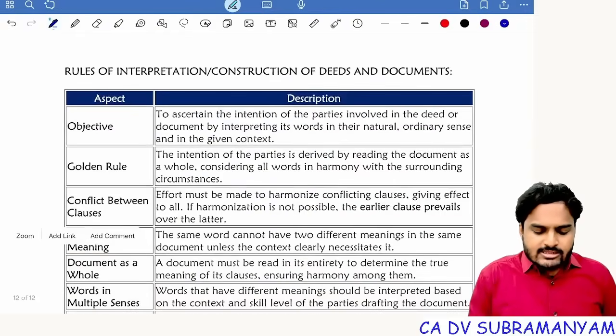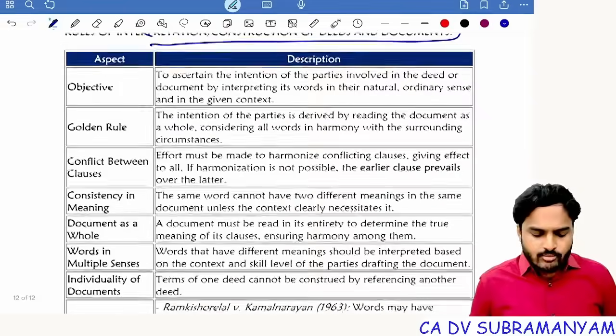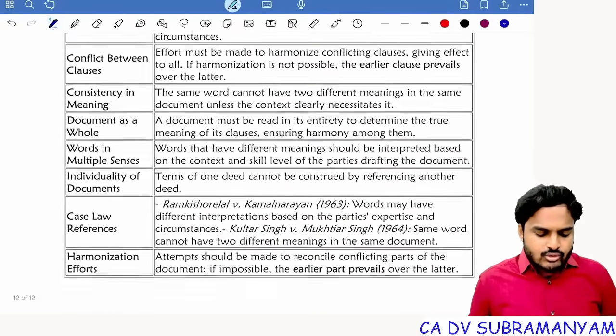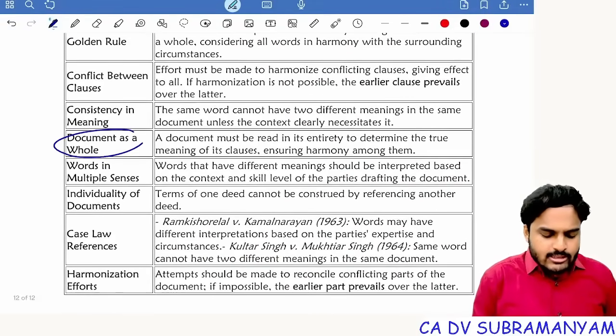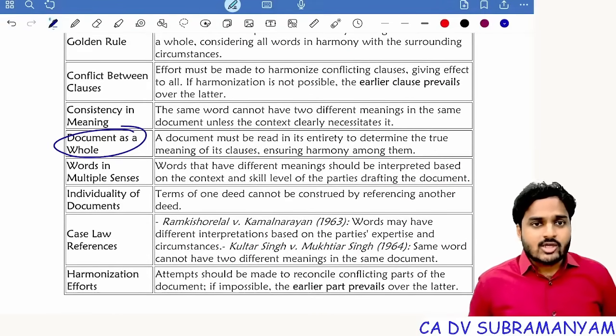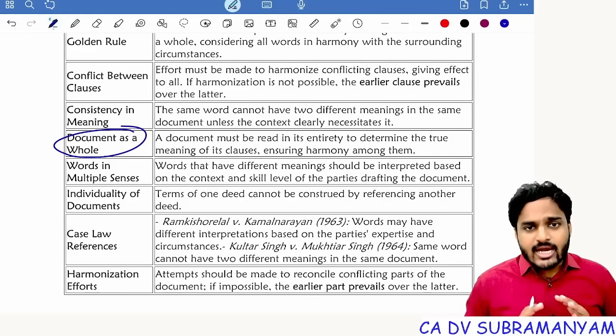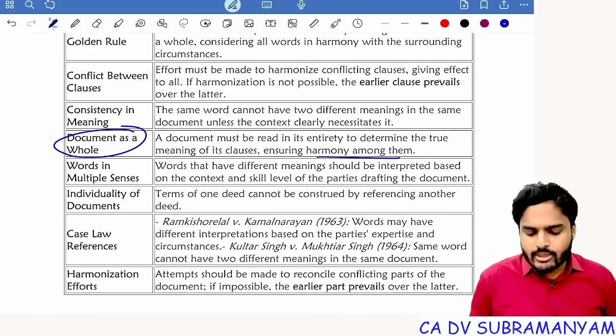And the last one is interpretation, construction of deeds and documents. So here, you should read the document as a whole. This point is important. To resolve conflict between clauses, yes, we need to harmonize the conflicting clauses, and we should read the document as a whole for ensuring harmony among them.